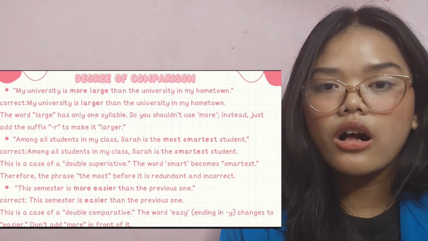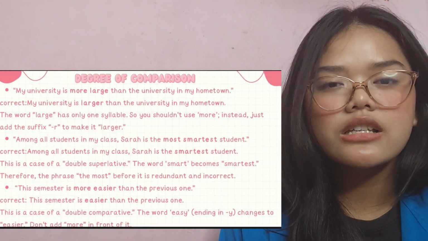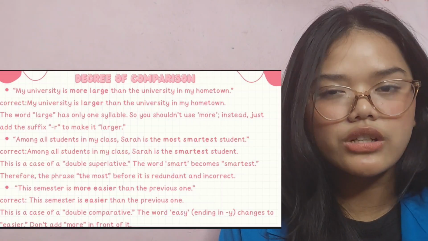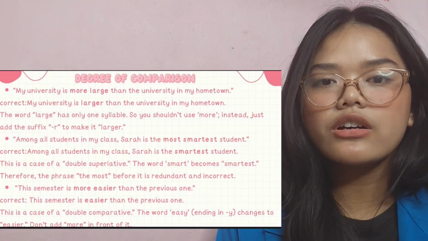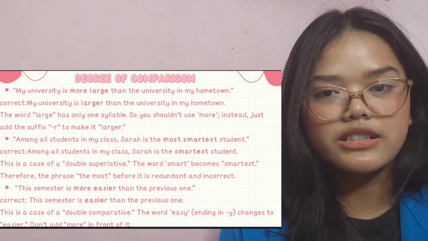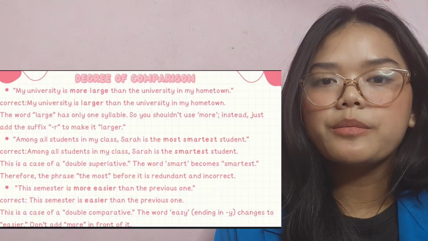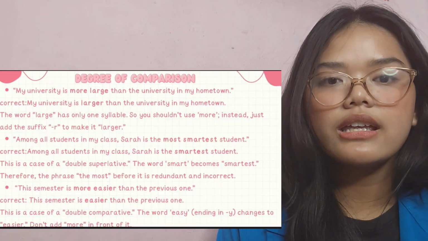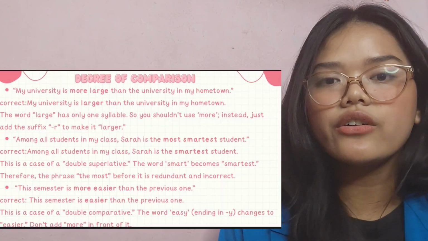Next is, "Among all students in my class, Sarah is the most smartest student." Correct: "Among all students in my class, Sarah is the smartest student." This is a case of a double superlative. The word smart becomes smartest. Therefore, the part the most before it is redundant and incorrect.